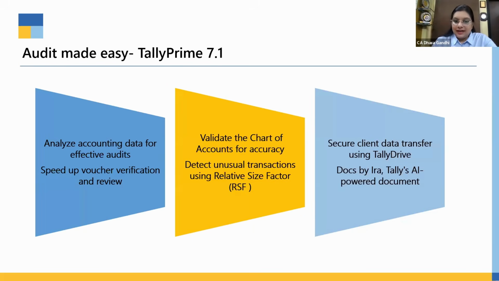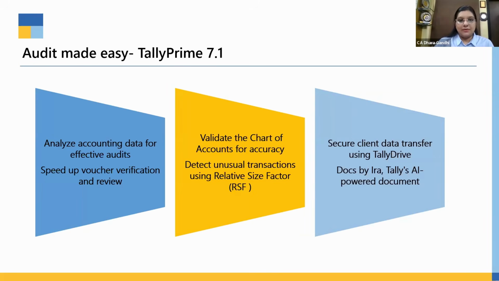We'll detect unusual transactions in Tally Prime. An important thing is secure client data transfer using Tally Drive. We'll discuss backup through Tally Drive and data sharing through Tally Drive. And Documents by Era, Tally's AI-powered document processor.